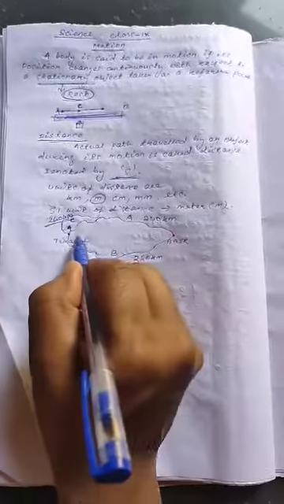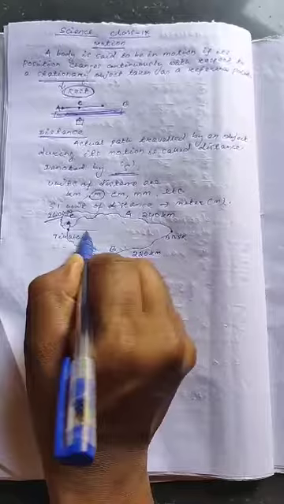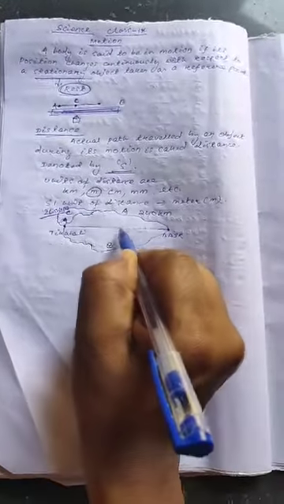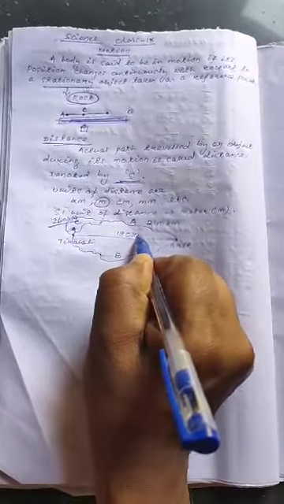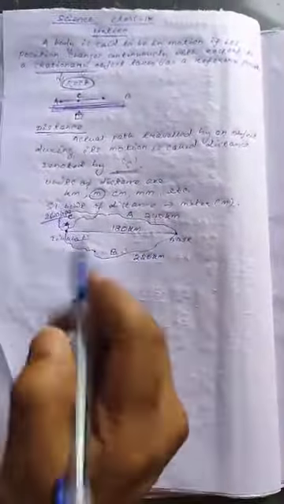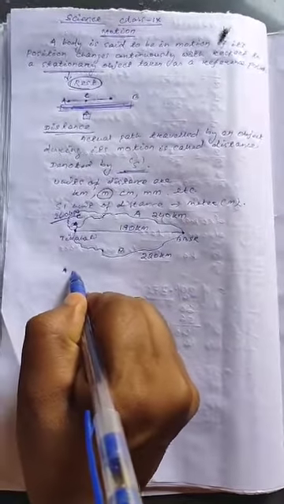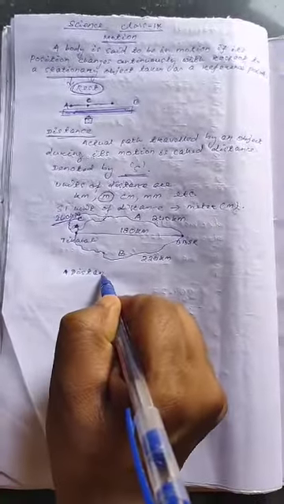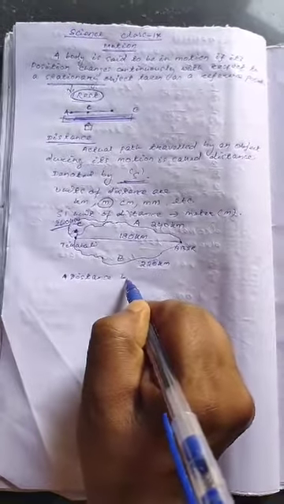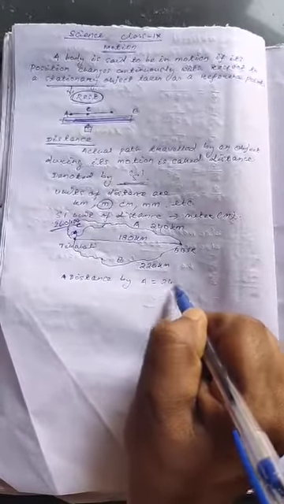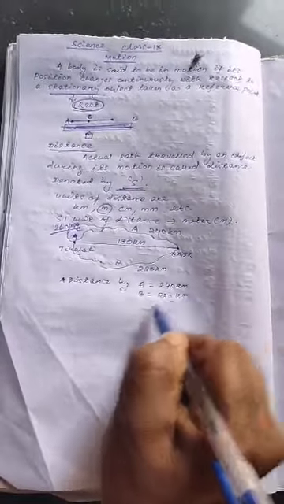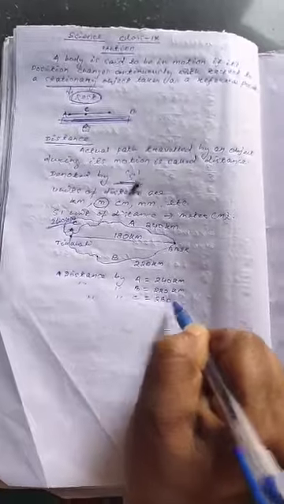Here we know the actual air distance. Suppose the shortest distance between this and this is 180 kilometers. But the actual path traveled, or the distance traveled, by A is 240 kilometers. Similarly, the distance traveled by B is 220 kilometers. The distance traveled by C is 260 kilometers.